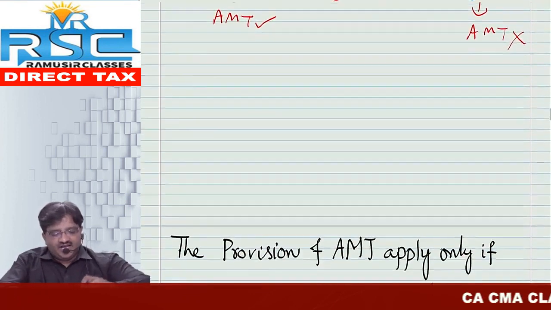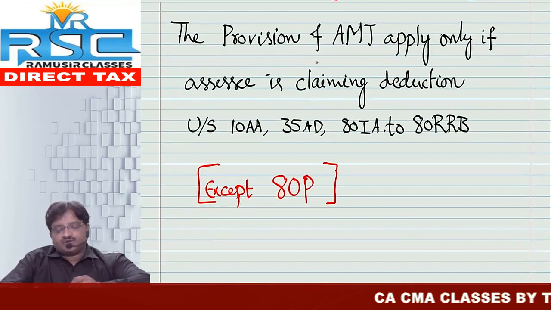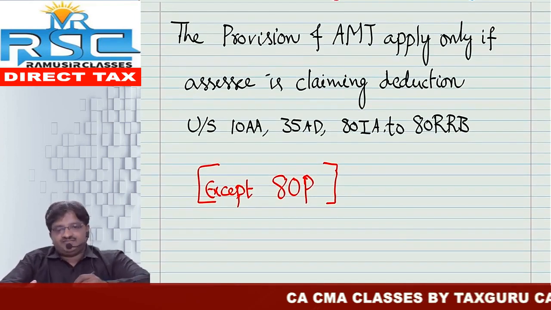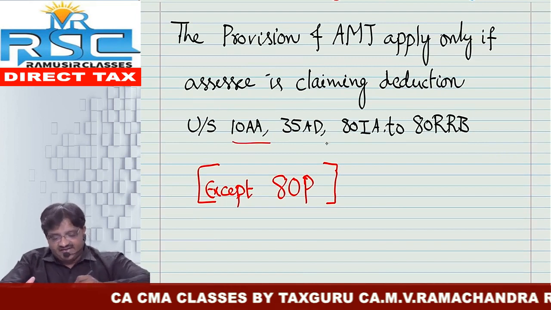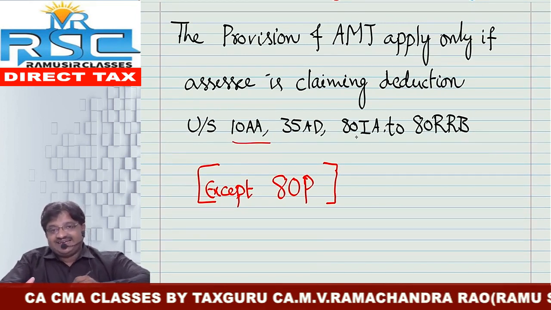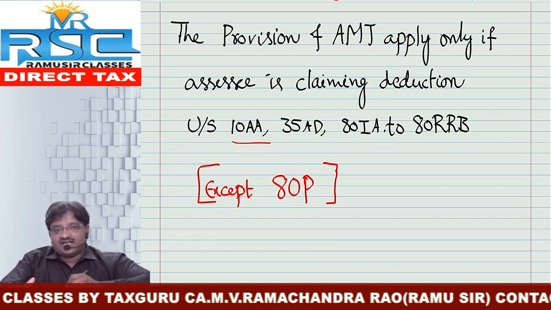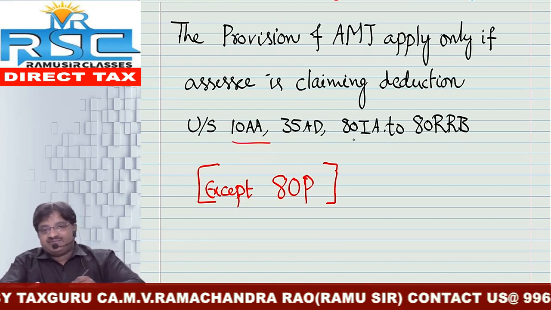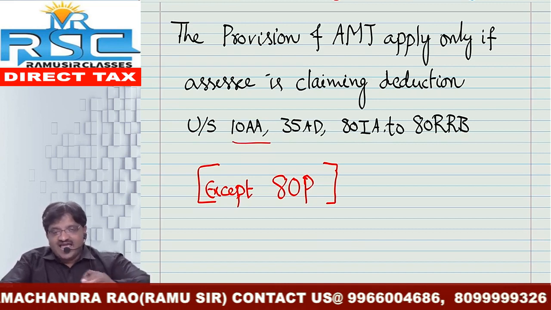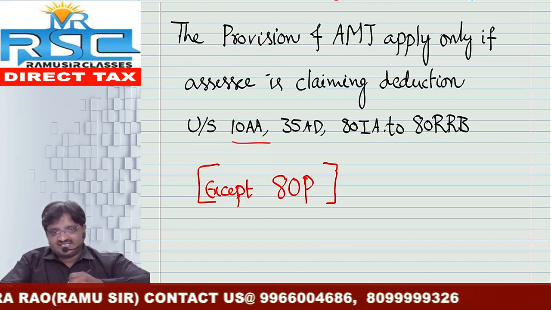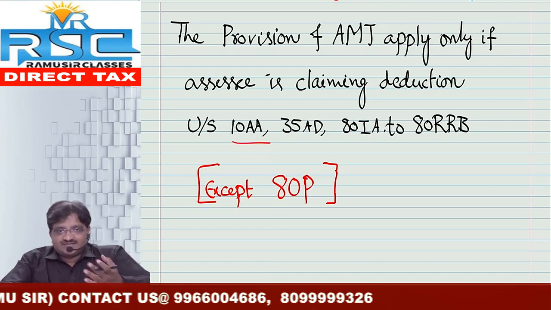Okay, chalo. And next one is as follows: the provisions of AMT are applicable only if the SSE has claimed deduction under section 10AA as well as 35AD and deduction under section 80IA to RRB. That means if you have claimed income based deductions, then only it is applicable. Some SSEs have not claimed any of these deductions. In this case, there is no concept of AMT.